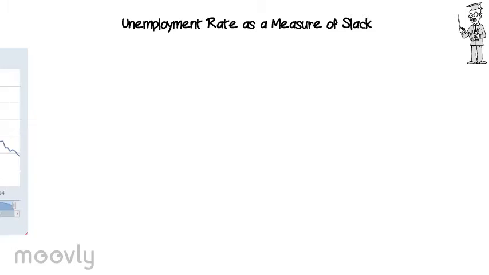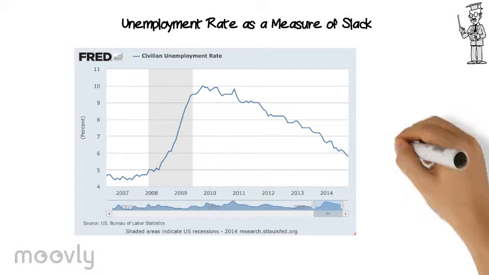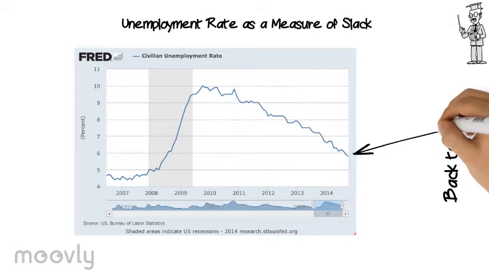Let's look at how the unemployment rate has behaved during the crisis. There was a large increase as a result of the recession that brought the unemployment rate to 10%. This was the time when the amount of slack was the largest. Then we see unemployment decrease as the recovery starts. Today, the unemployment rate is below 6%, what we might consider normal level for the US economy, not far from the natural rate of unemployment.